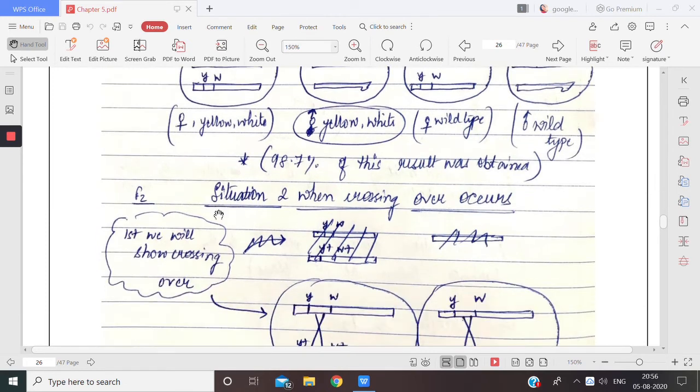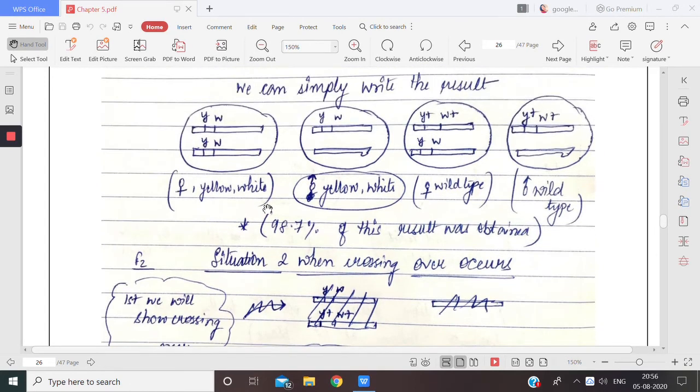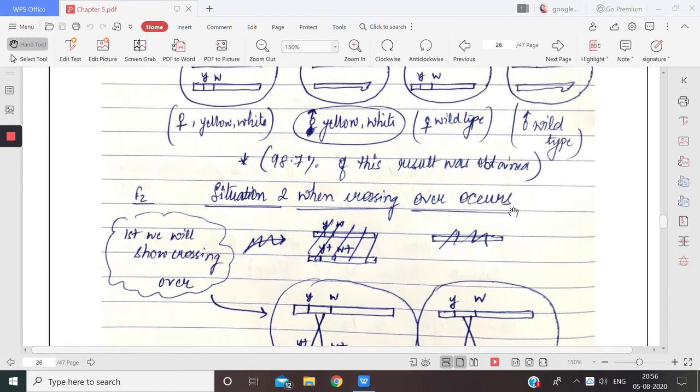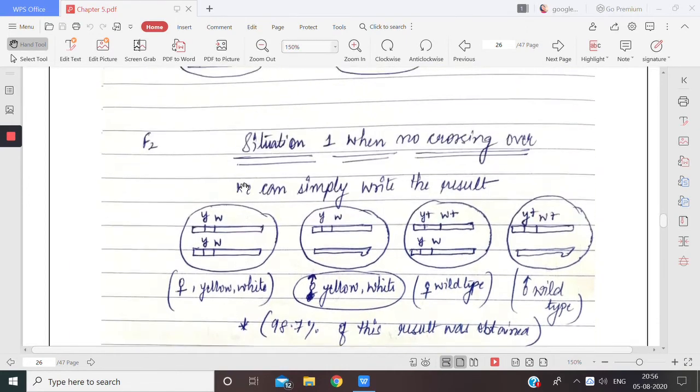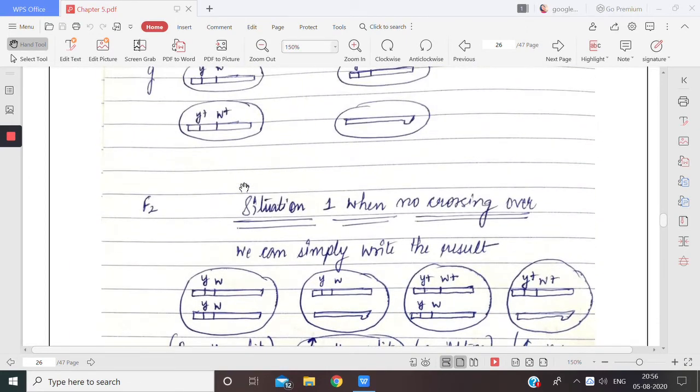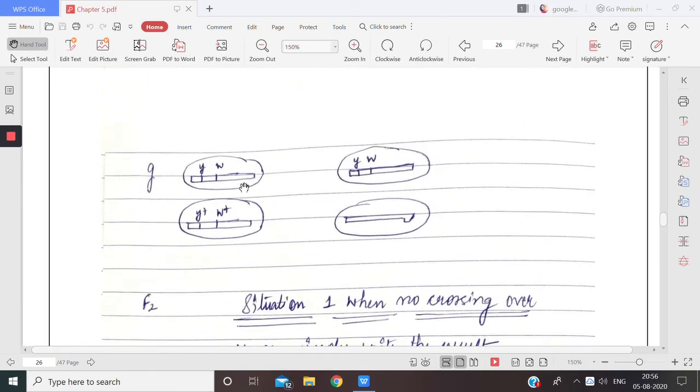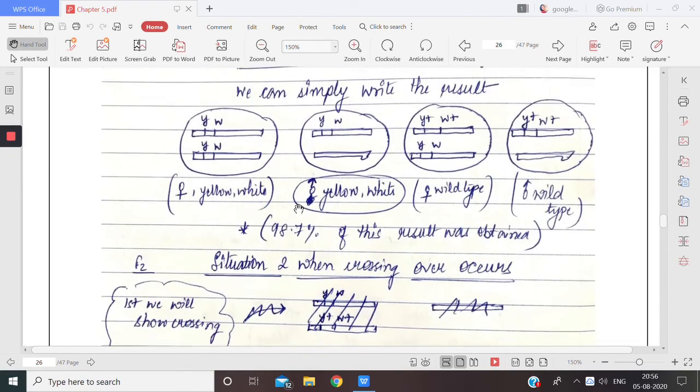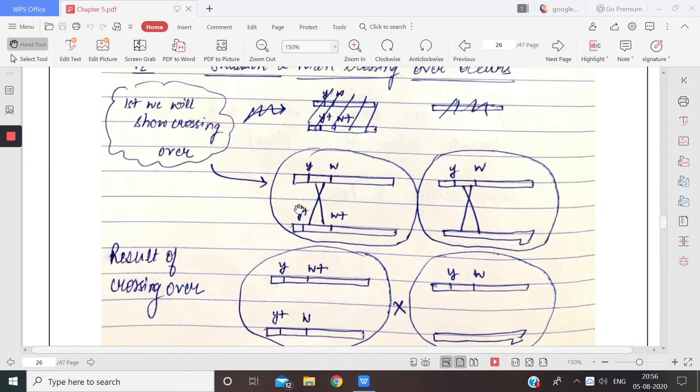Now the second situation is, suppose that crossing over has occurred. Here was the first situation, because we have to study all the probabilities. The first probability is, suppose there is no crossing over, only fusion of the gametes has taken place. Now the second situation is, let's say the crossing over has occurred. So first we will show the crossing over here also.